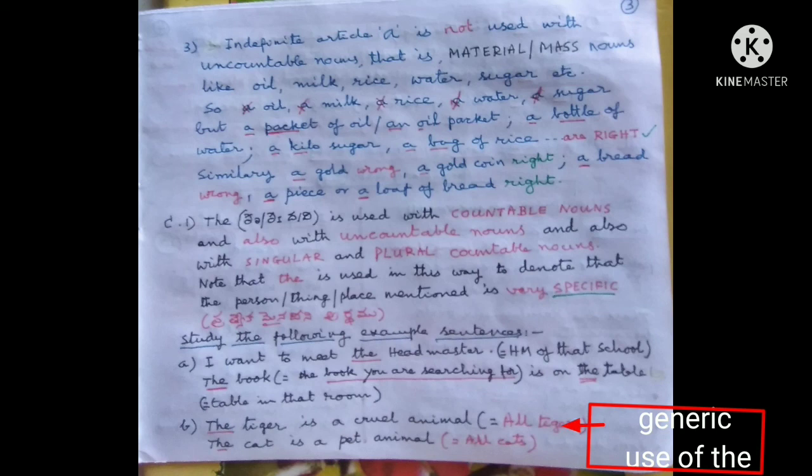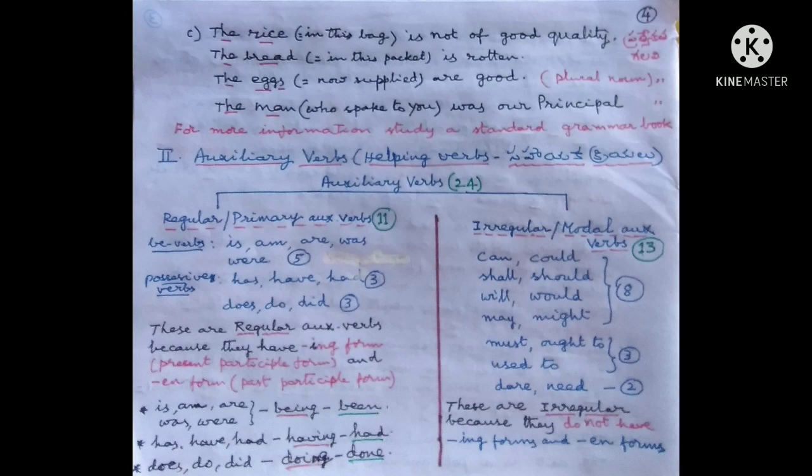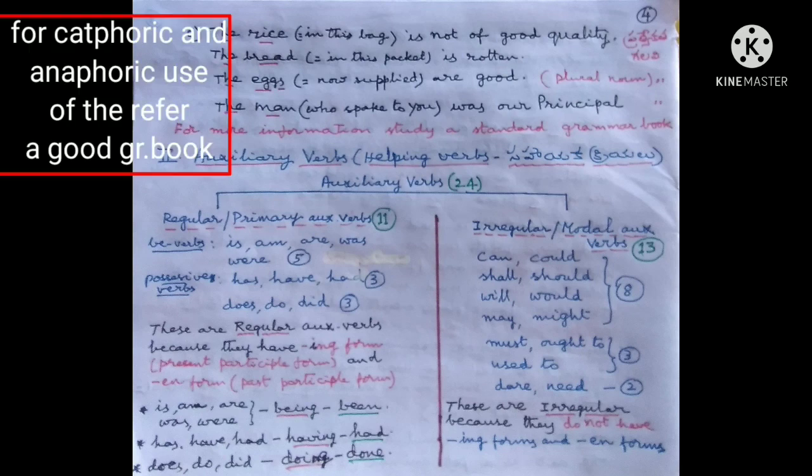C. The rice in the bag is not of good quality. The bread in this packet is rotten. The eggs now supplied are good. The man who spoke to you was our principal. For cataphoric and anaphoric use of the, refer to a good grammar book.